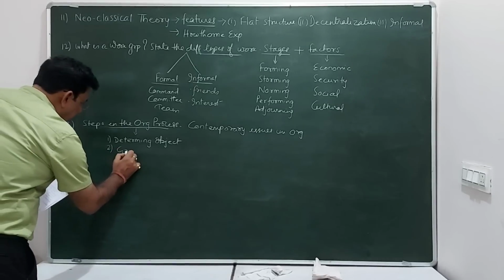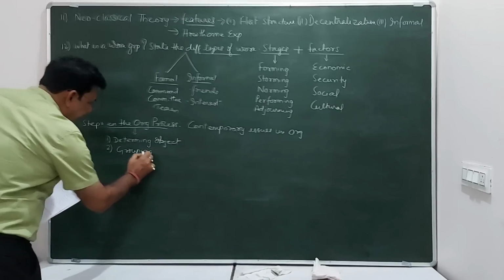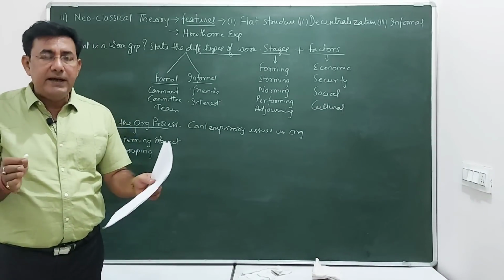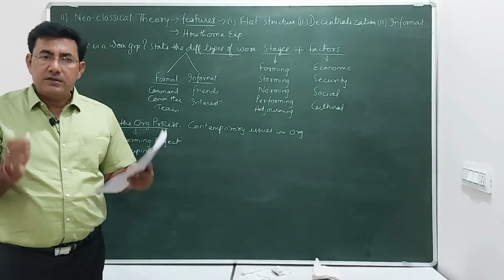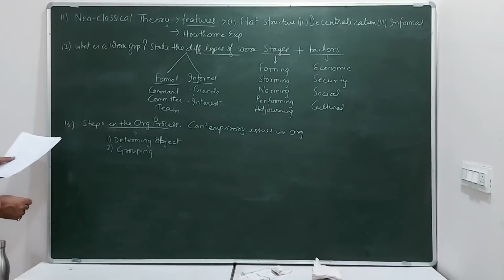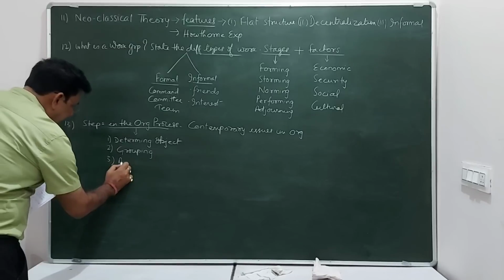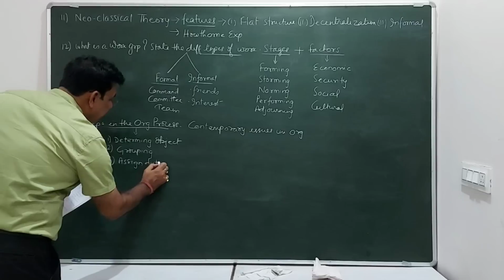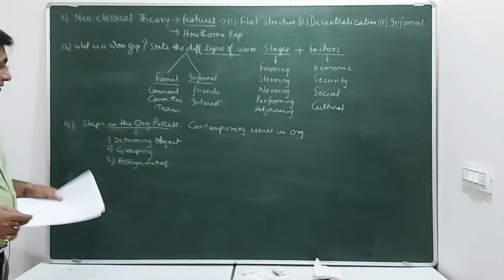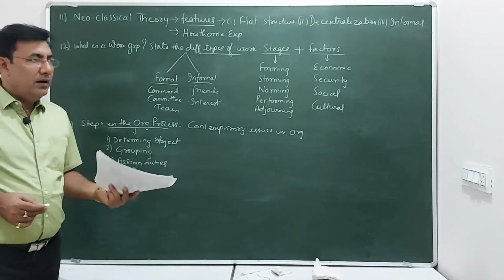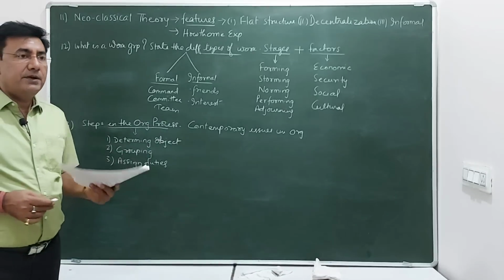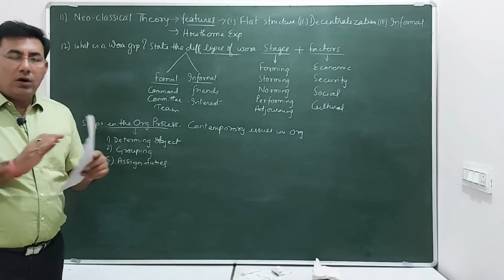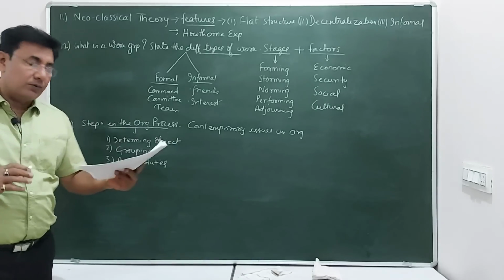And then you will do grouping. Grouping of activities, grouping of 4 M's: man, money, material, machinery. You will arrange, you will integrate, you will coordinate all the resources together so that you can achieve the objectives. Then you will assign duties. You will allocate the duties to different individuals working in the organization. Okay, so this is called assignment of duties. Here, authority and responsibility are established. All the relationships between the managers, employees, supervisors are established properly and everybody knows what to do.